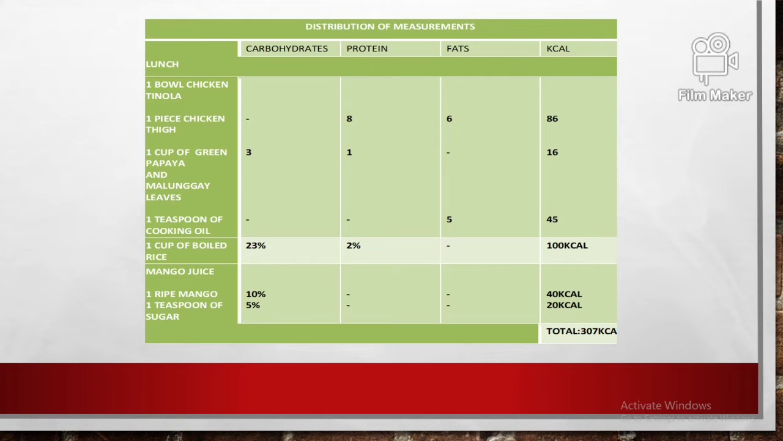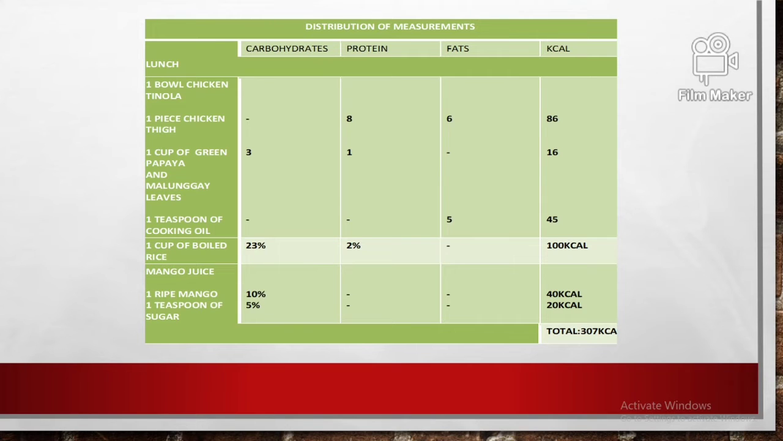For the distribution of measurements for his lunch, he will be having 1 bowl of chicken tinola, in which the measurements for the 1 piece chicken thigh will be 8% for the protein and 6% for the fats, with a total of 86 kcal. For the 1 cup of green papaya and malunggay leaves, it will be 3% carbohydrates and 1% protein, which totals 16 kcal.